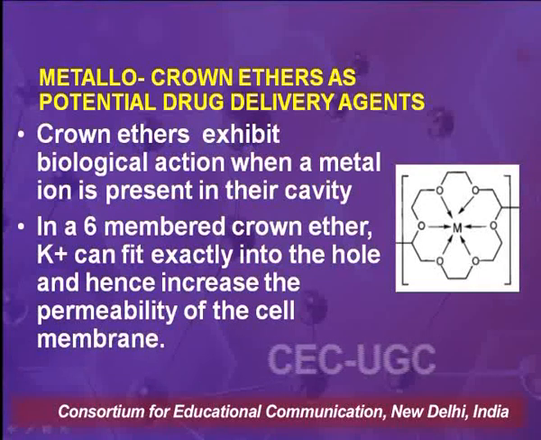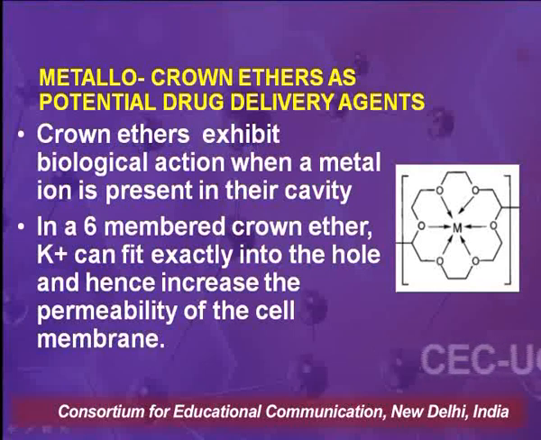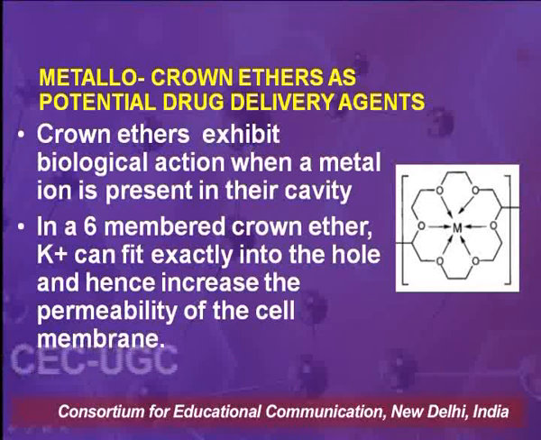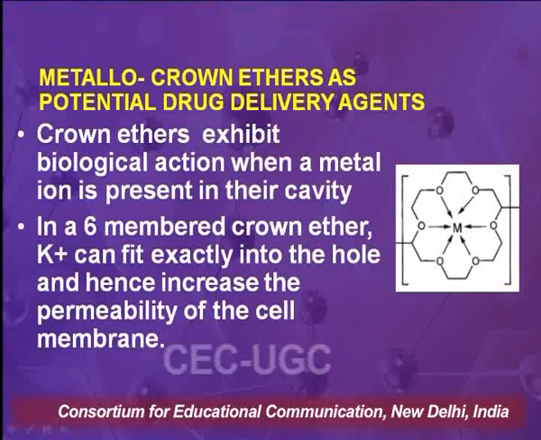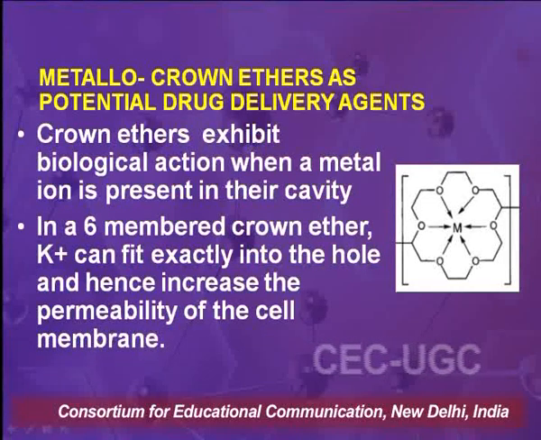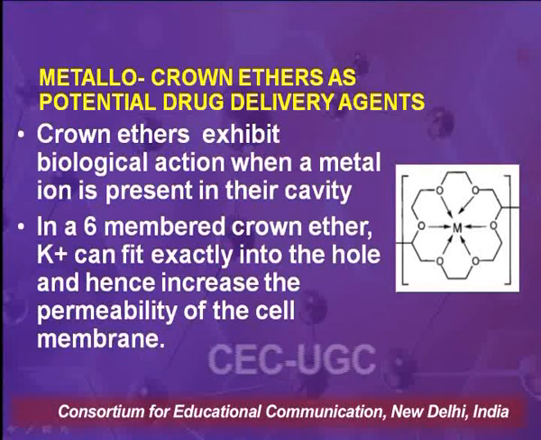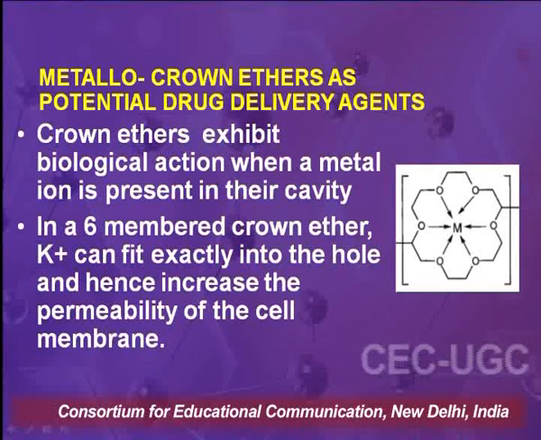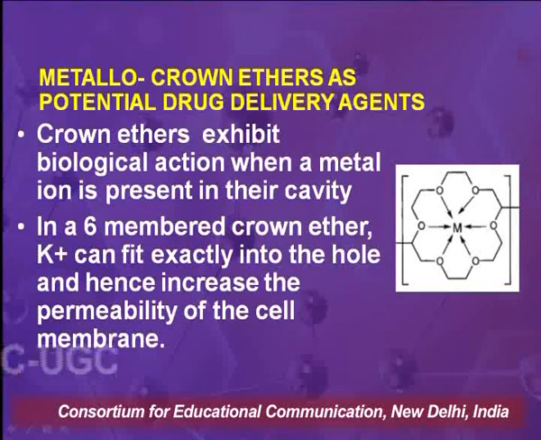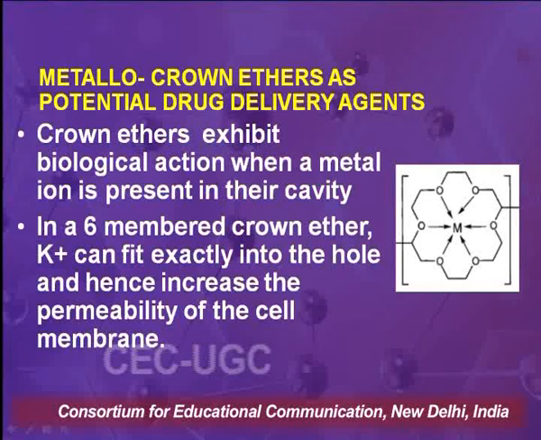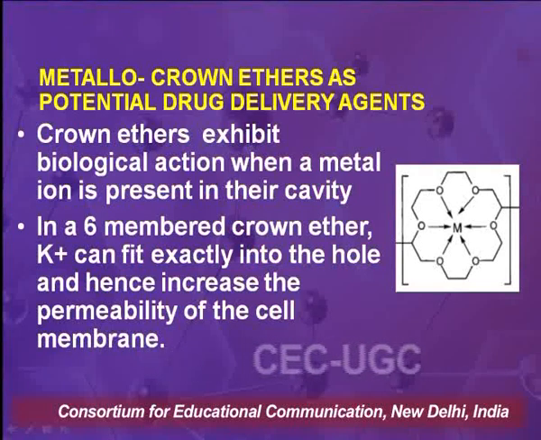As you can see in the figure, a 6-membered crown ether with a metal ion in the center becomes a biologically active crown ether. In a 6-membered crown ether, a potassium ion, for example, can fit exactly into the hole of the crown ether. The M in the figure is seen to be a potassium ion, and hence it increases the permeability